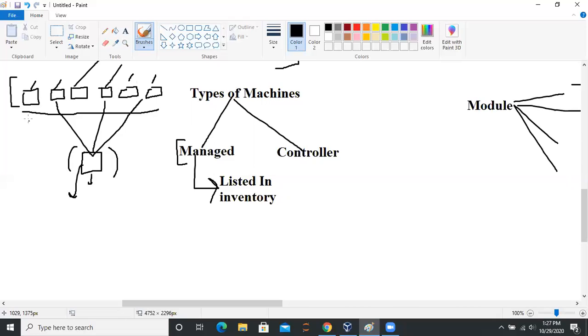Obviously, you need Ansible software on the control node to control all of them. How can you control? By using Ansible. This is the main concept. Ansible is agentless because you don't need to configure any additional software on the managed nodes. That's why it is agentless. Now, how will Ansible know who the managed nodes are, which operating system they are using, and how to connect with them?